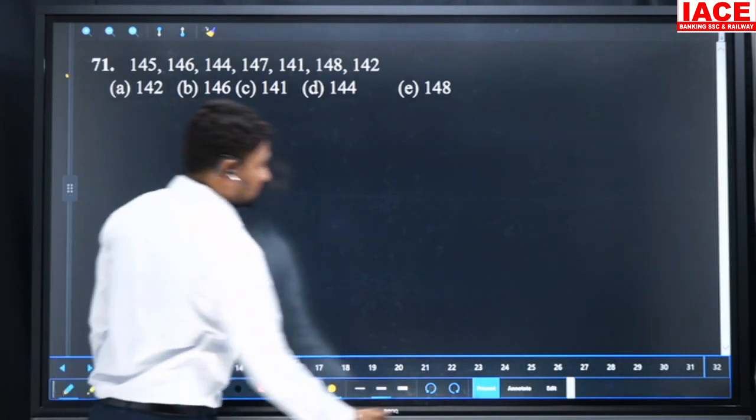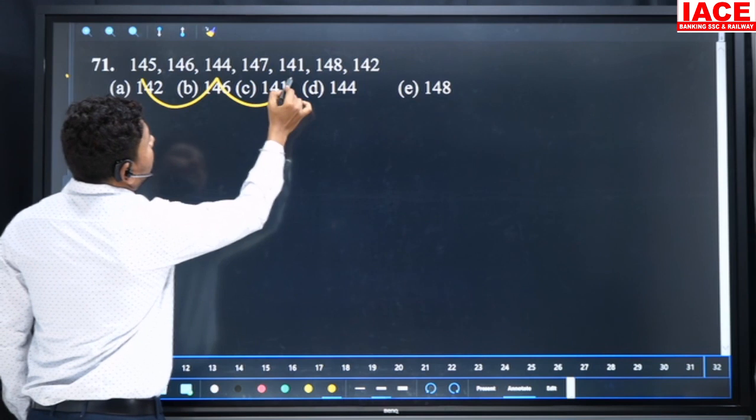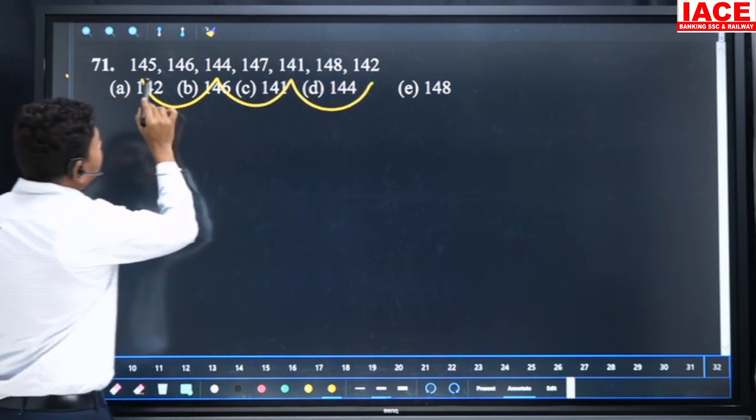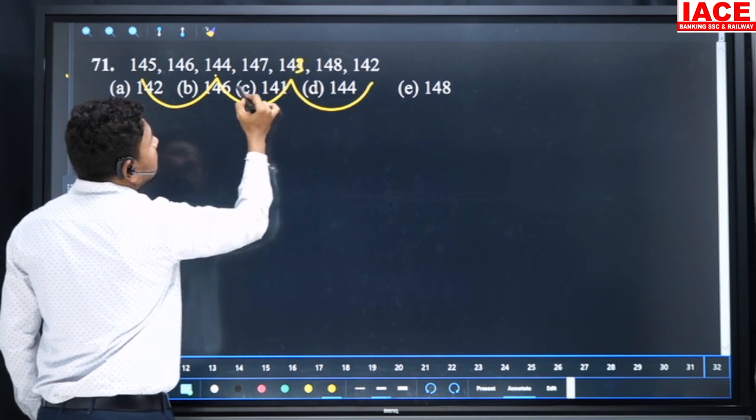Go for the next question. 145, 144, 141 and 142. Look at 144, it should be 143. That means our wrong number is C.